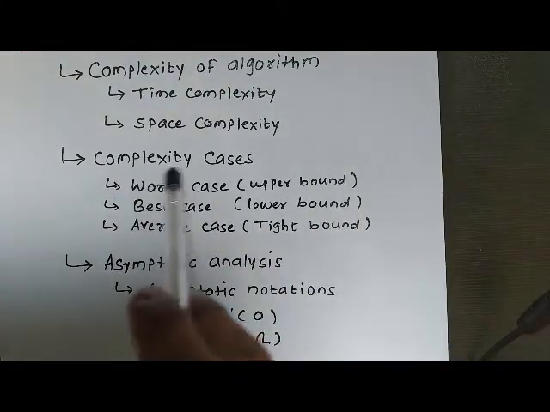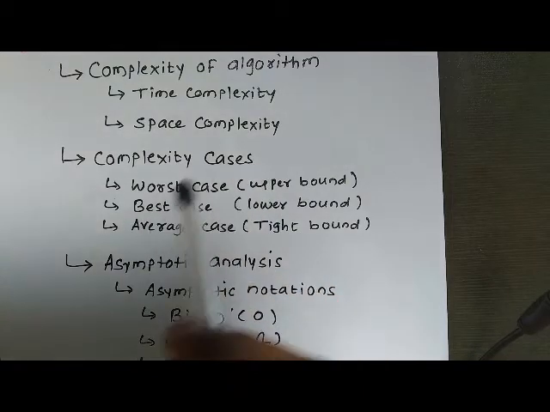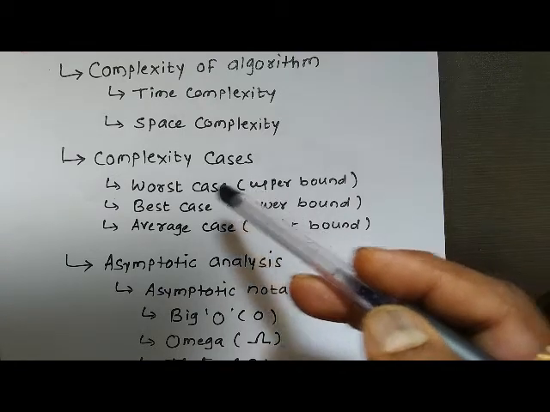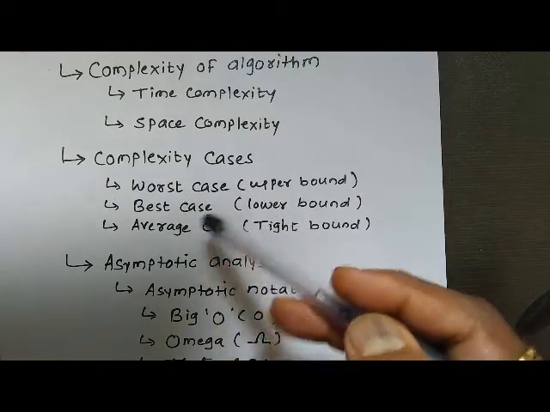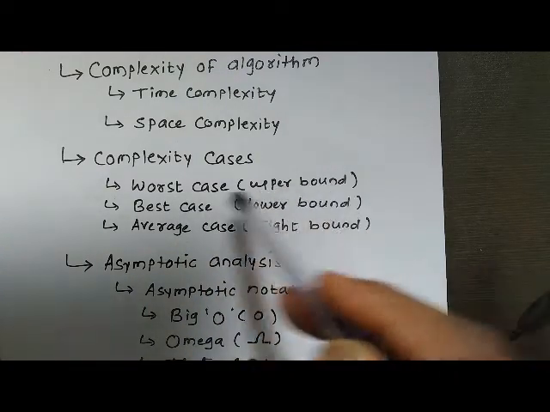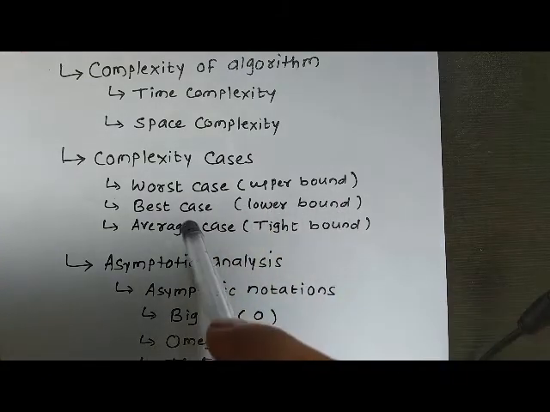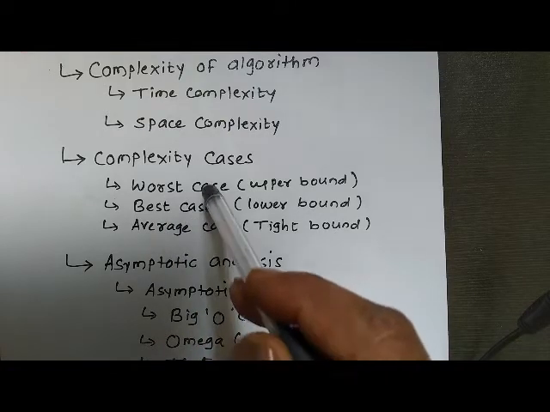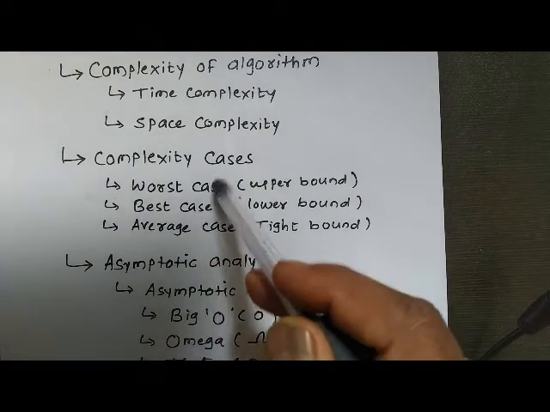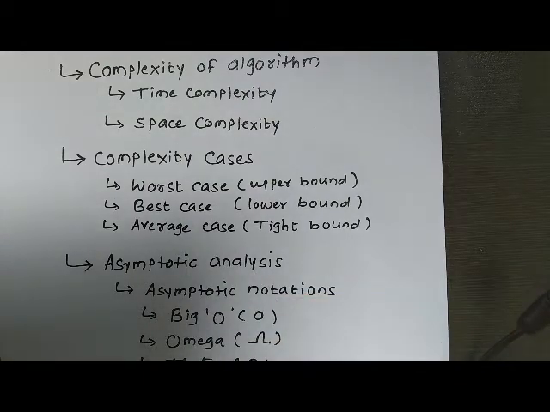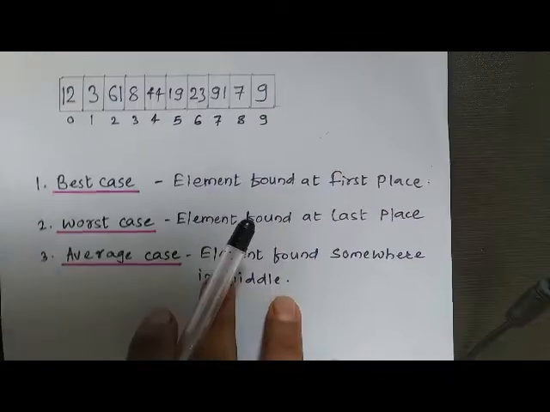Next come the different cases of the complexities. We have three different cases in which we can represent the time complexity. Number one is worst case, number two is best case, and number three is average case. Worst case is also called upper bound, best case is called lower bound, and average case is called tight bound, that is, average case means in between worst case and best case. This can be explained more precisely with the help of one example, and that example is linear search. Let us see how linear search works.